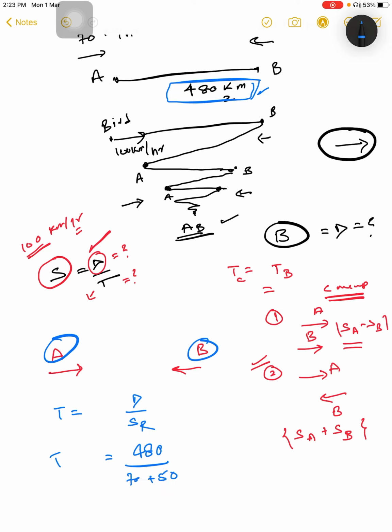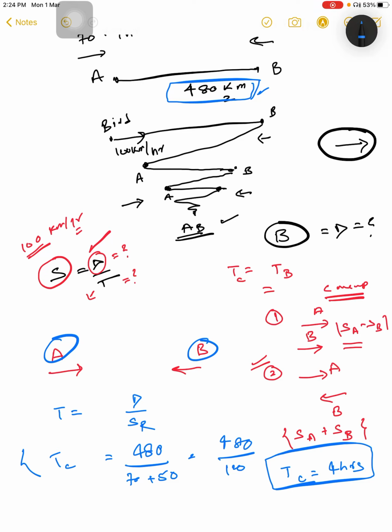So the time of collision TC is 480 divided by 120, that is TC is equal to 4 hours.